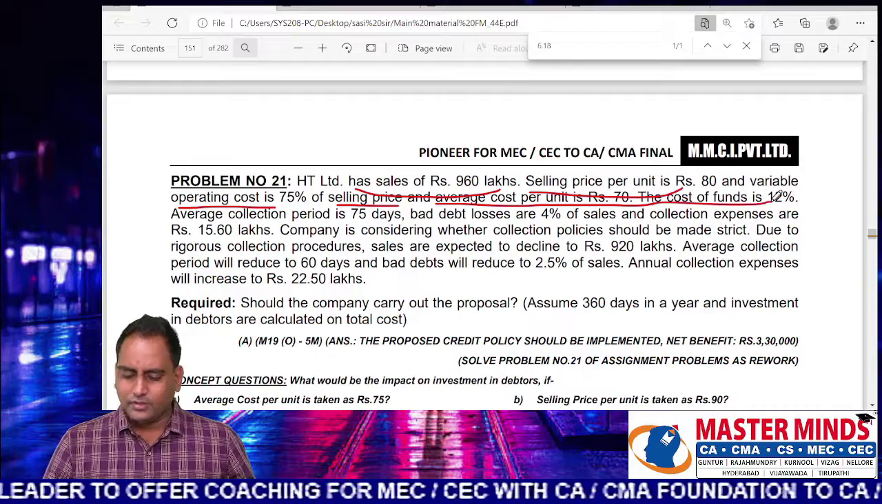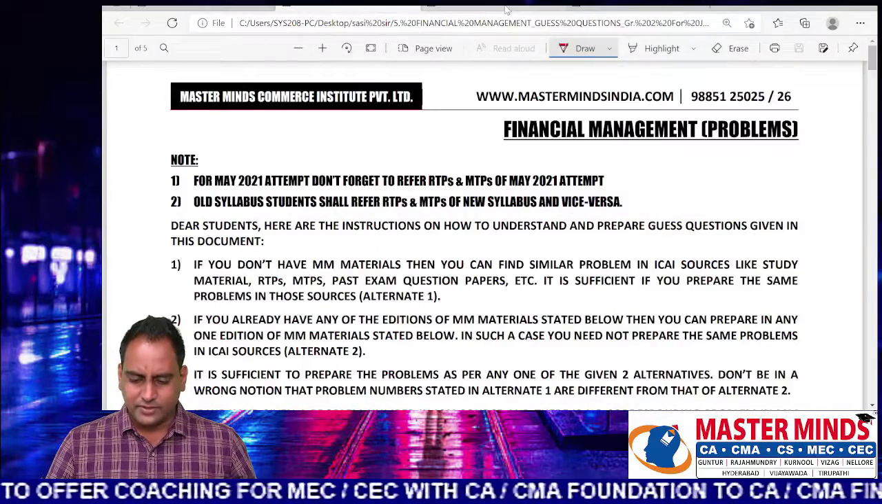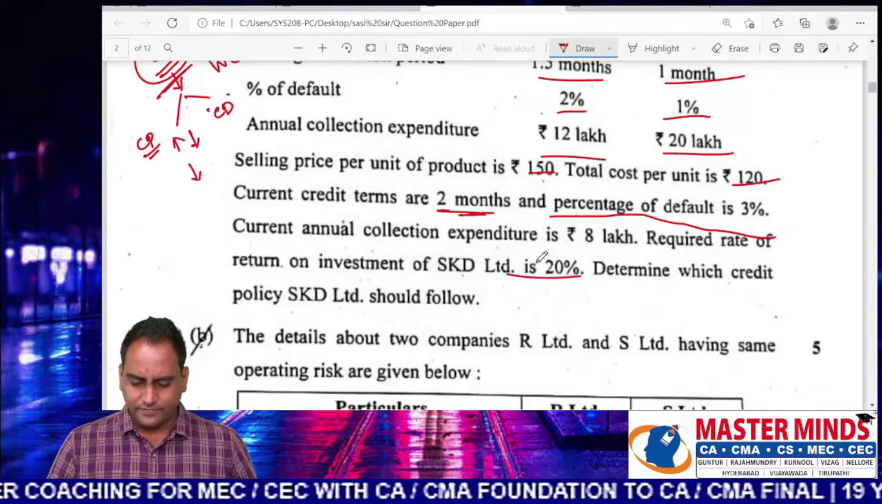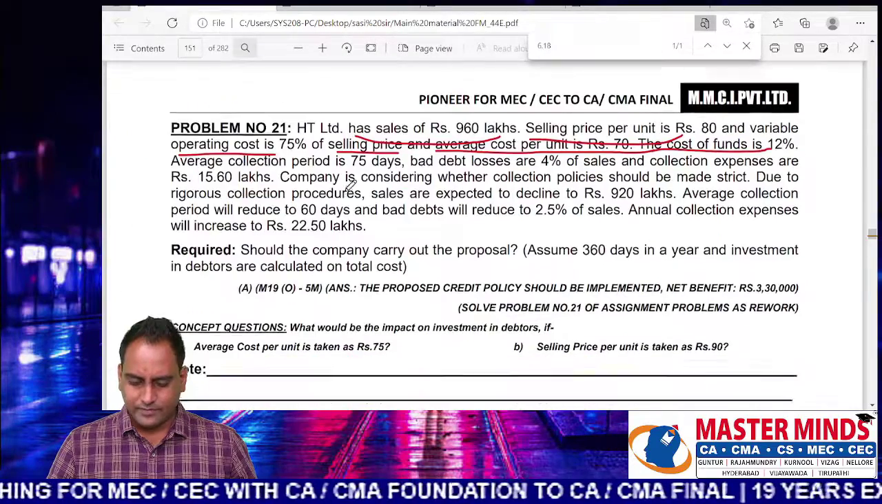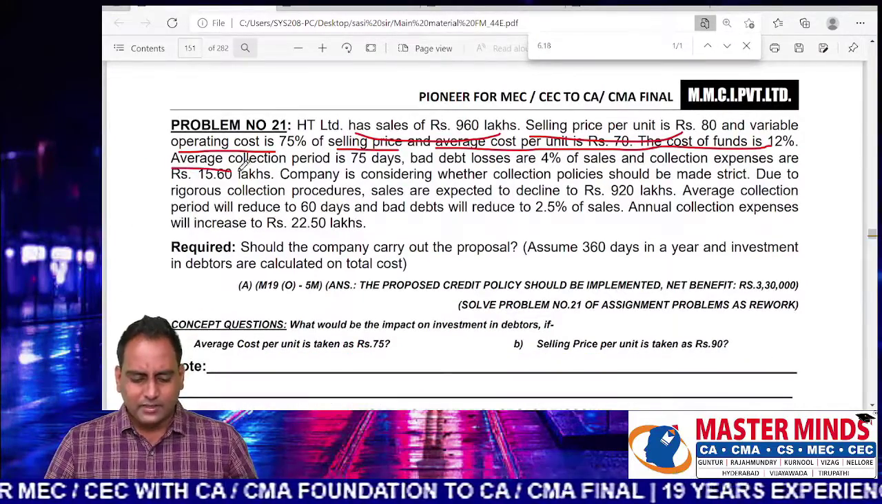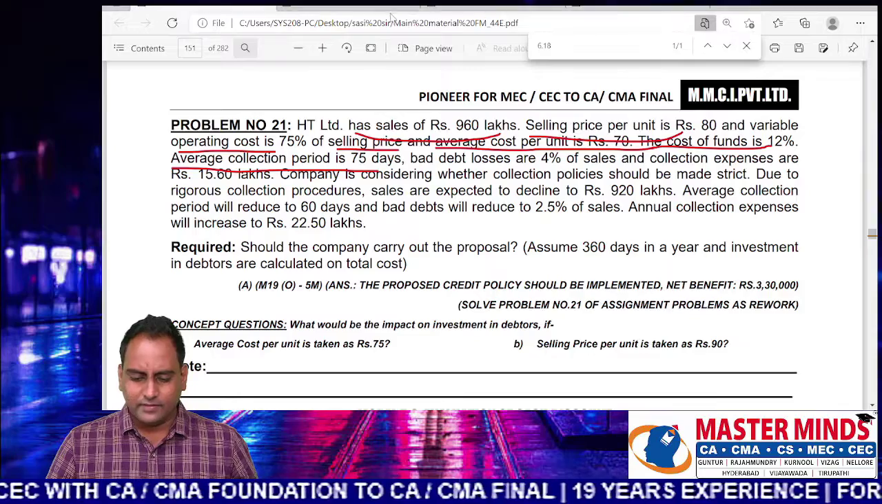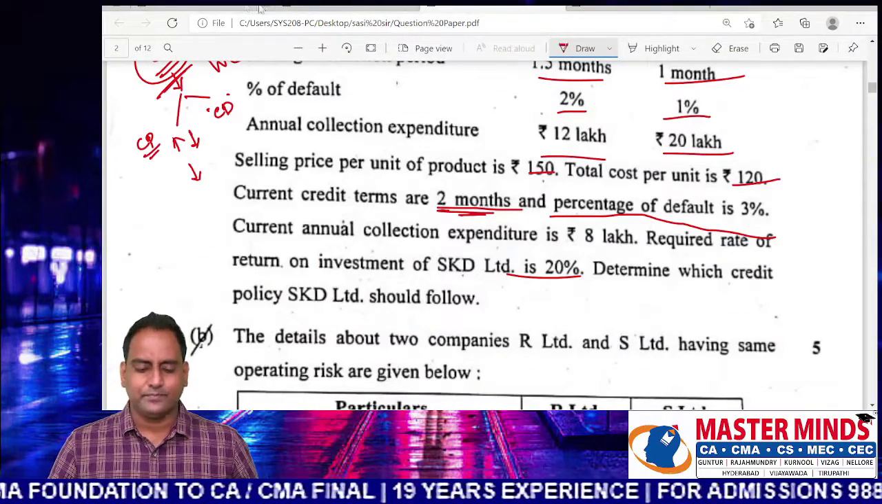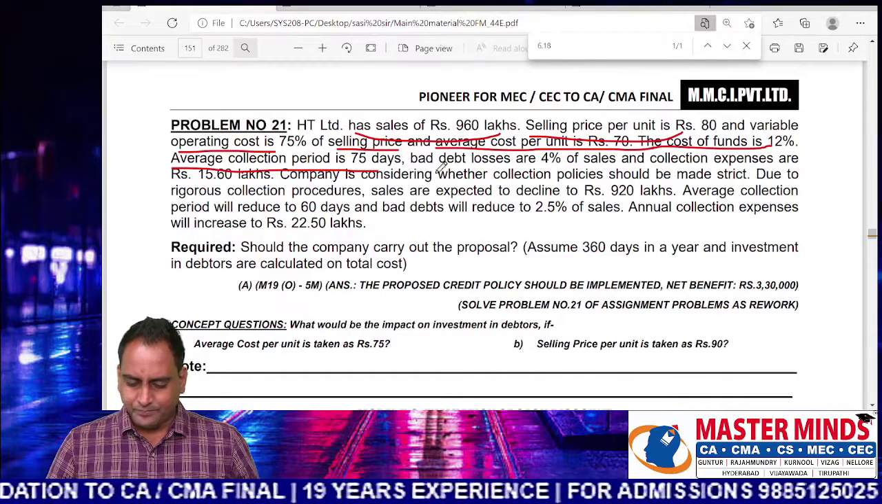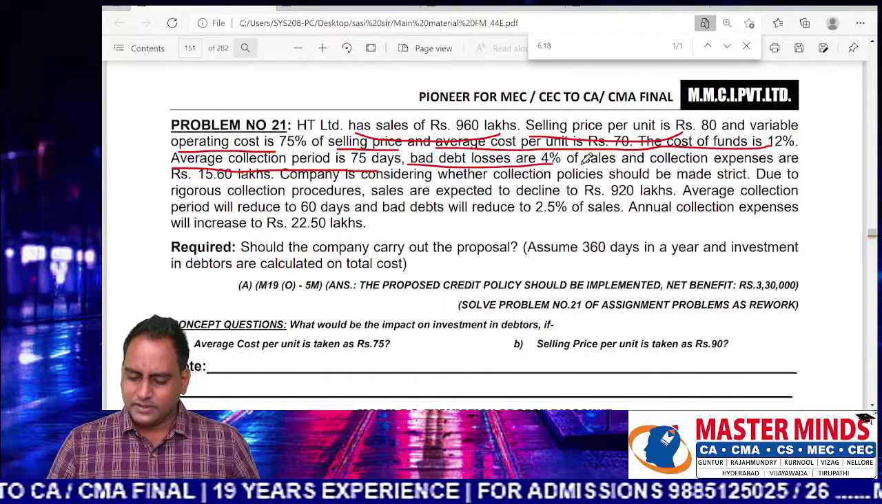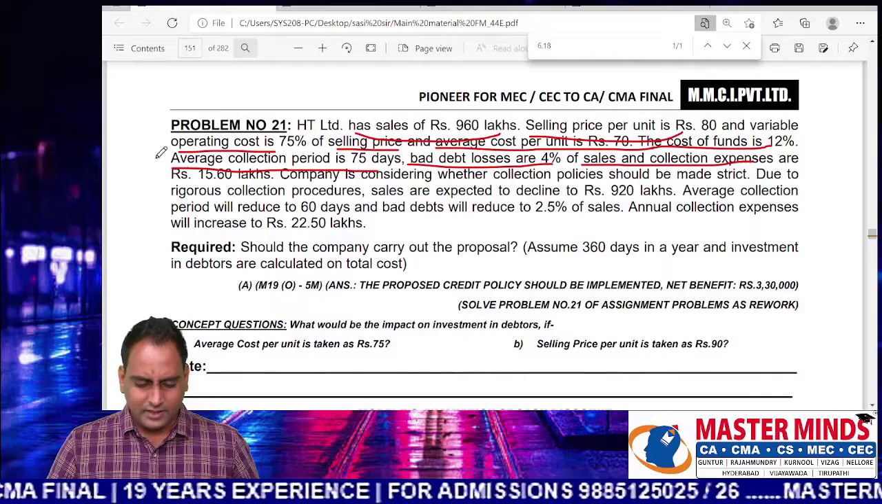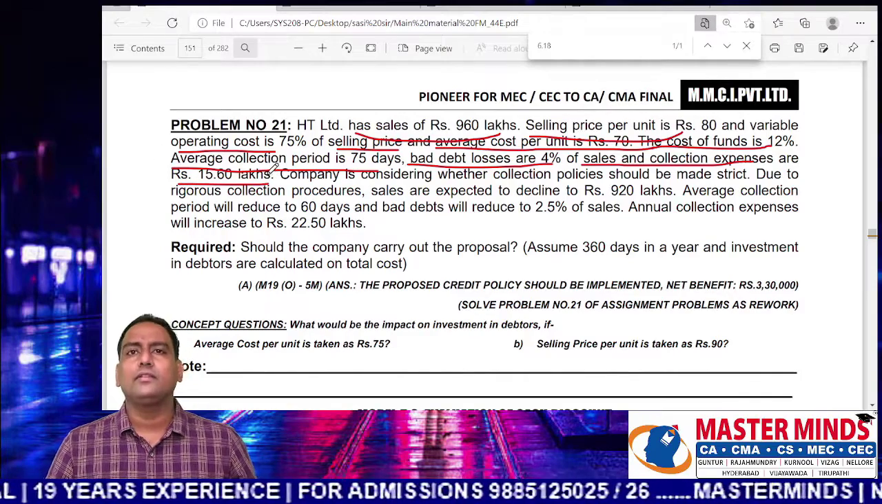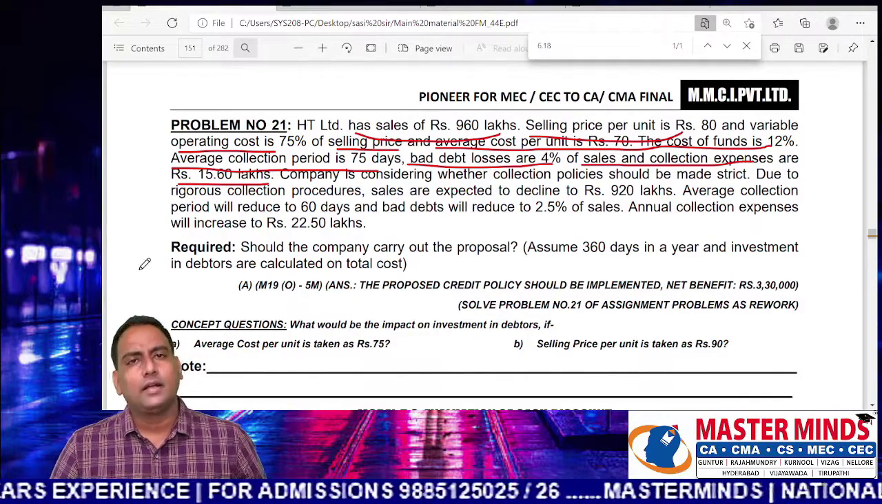The opportunity cost of funds is 12%, which is also given here as 20%. Then average collection period is 75 days. So in this context, it was 2 months. Then bad debt losses are 4%. Sales and collection expenses are 15.6 lakhs according to the current policy.